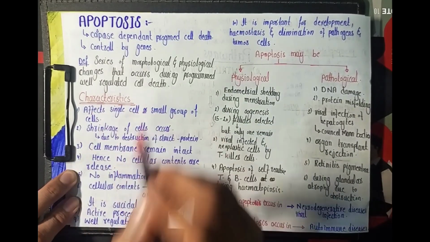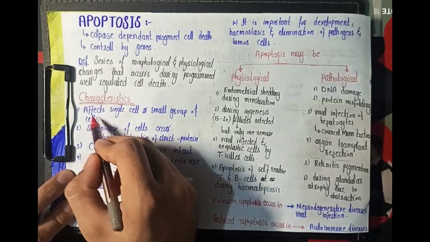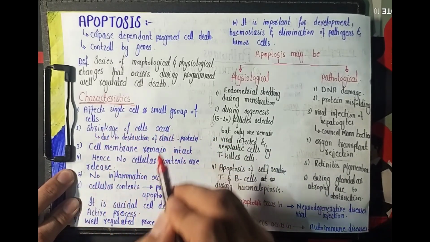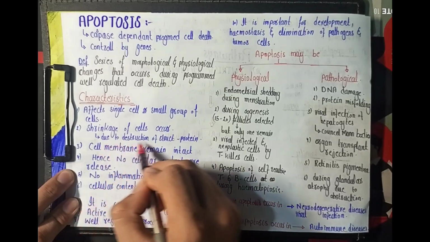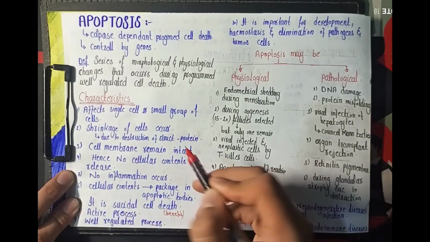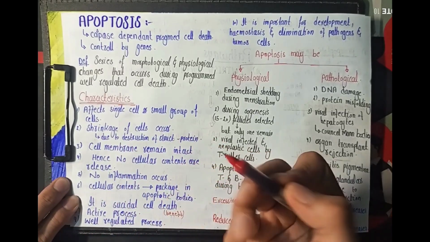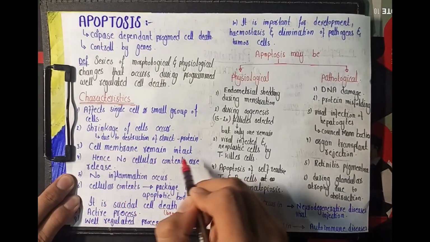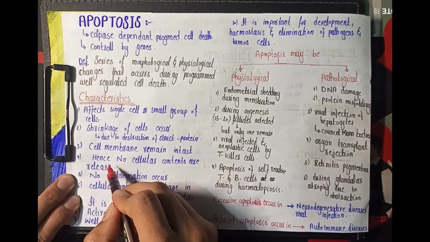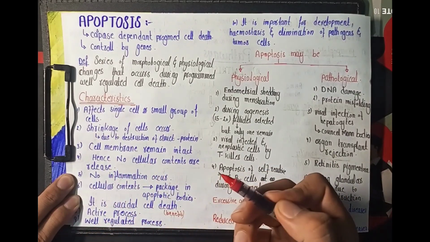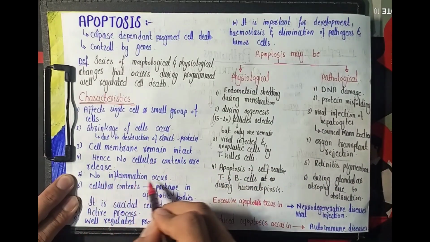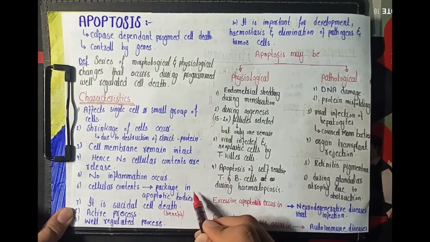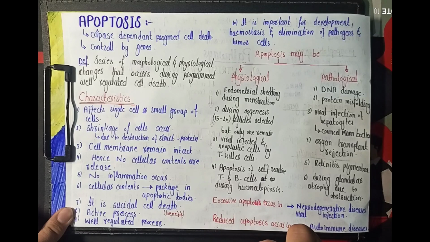अब हम बात करते हैं about the characteristics of the apoptosis. So the apoptosis involves single cell or smaller group of the cells. In apoptosis, there is a shrinkage of the cell due to the destruction of the structural protein, whereas in necrosis, the cellular swelling occurs. Similarly, in apoptosis, the cell membrane remains intact and hence there is no release of the cellular contents, due to which there is no inflammation in the apoptosis, and the cellular contents are packaged in the form of the apoptotic bodies.